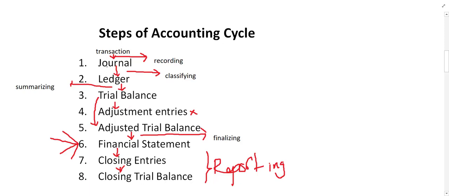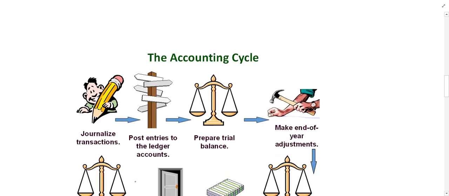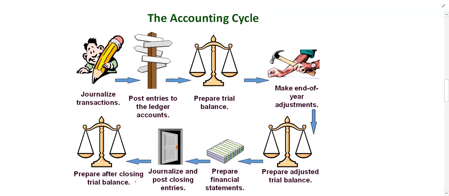So these are basically the steps: journal, ledger, trial balance. If someone asks you what the steps in the accounting cycle are, you have to say journal, ledger, trial balance, adjustment entries, then adjusted trial balance, then financial statements, then closing entries, and then closing trial balance. Also, you can show it in this proper format.